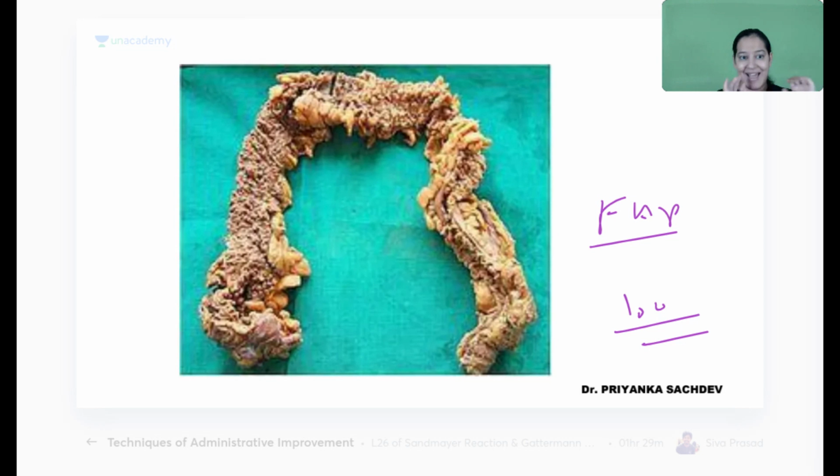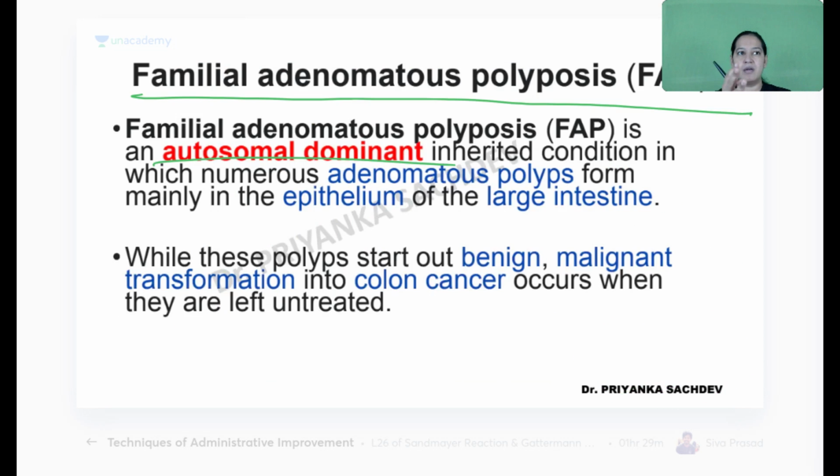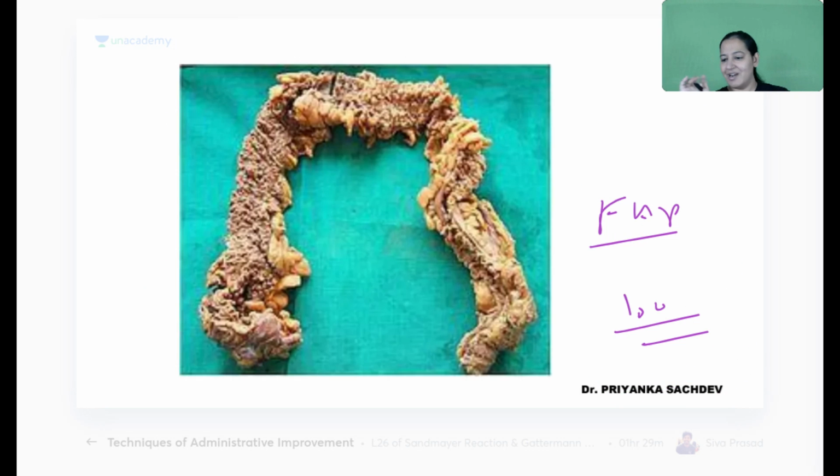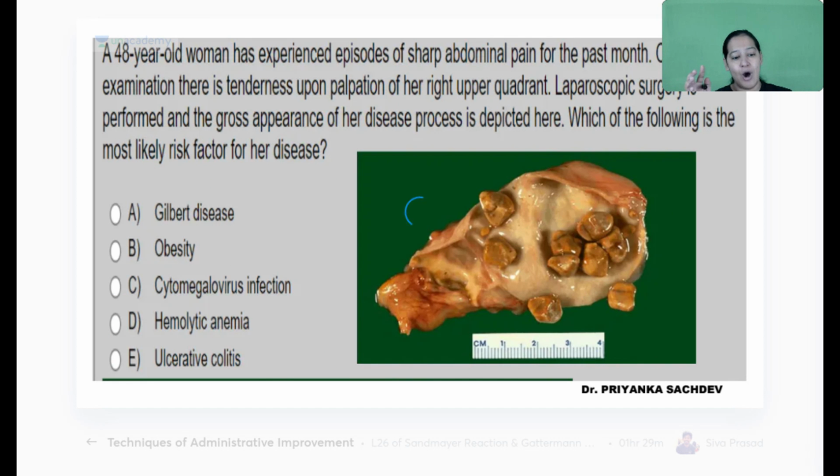Now image can be gross like this. Image can be microscopic like this. Done. Now should I proceed to the next question? Here the answer is E. So you should take the approach. How I am approaching the question. So this is the next question.